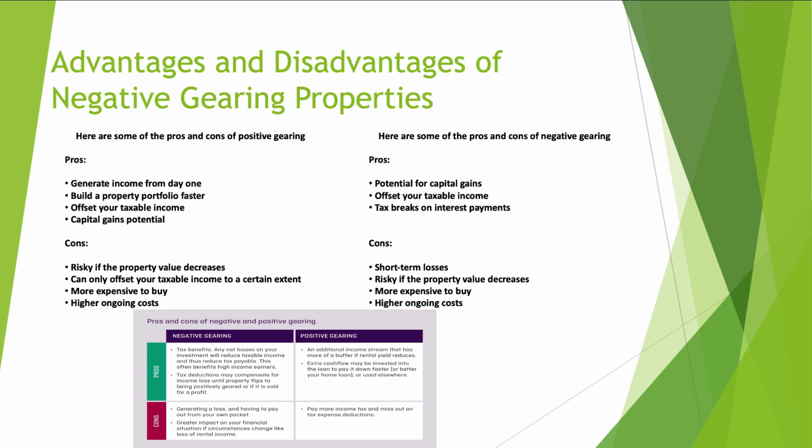Higher ongoing costs. This is another factor that you need to understand, because with each year or with each quarter, the council might consider increasing their cost. The council cost, the utility bills, the other management fees, or they might increase your insurance as well. Now say for example, you bought a house, you put it on rental, and post 6 months you saw that the tenants who are staying in your house have damaged a certain portion of your house. Now you need to fix it. In order to fix it, you have to apply for insurance. When the insurer comes and checks the damage and gives you the money back, they will also increase your premium. So that will also increase.